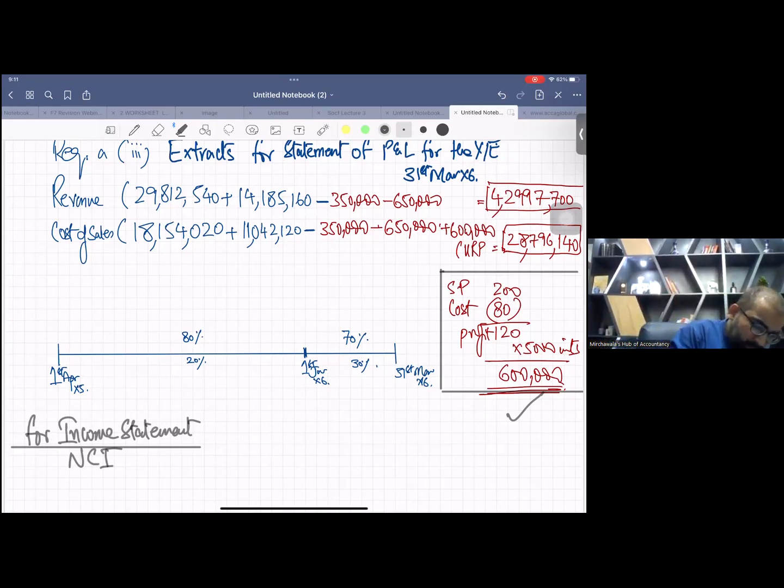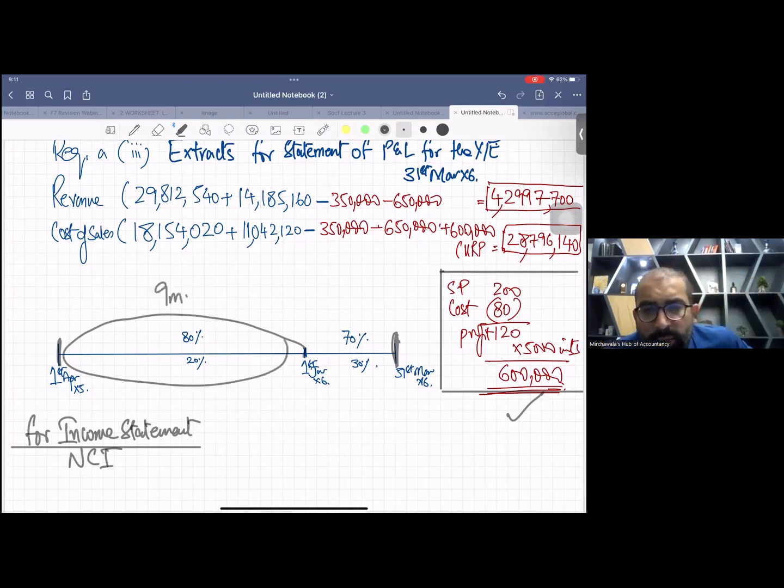Now students, look at the screen. This is your accounting period, which is April to March. In the first 9 months, parent company's holding was 80 and NCI holding was 20.